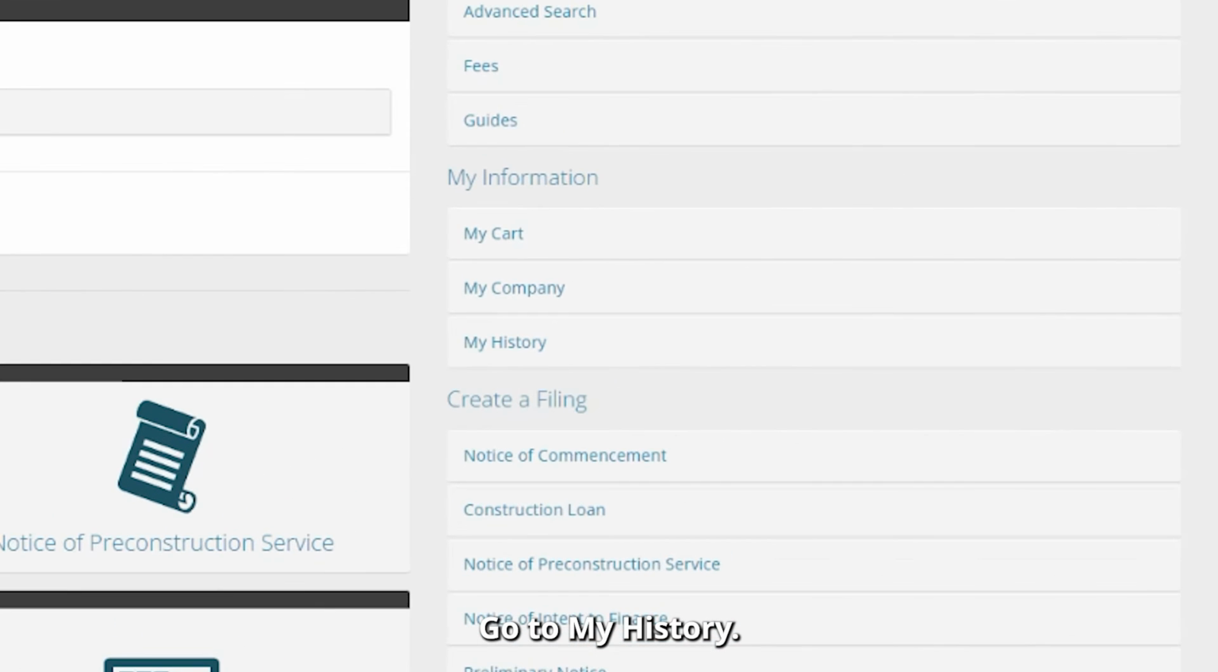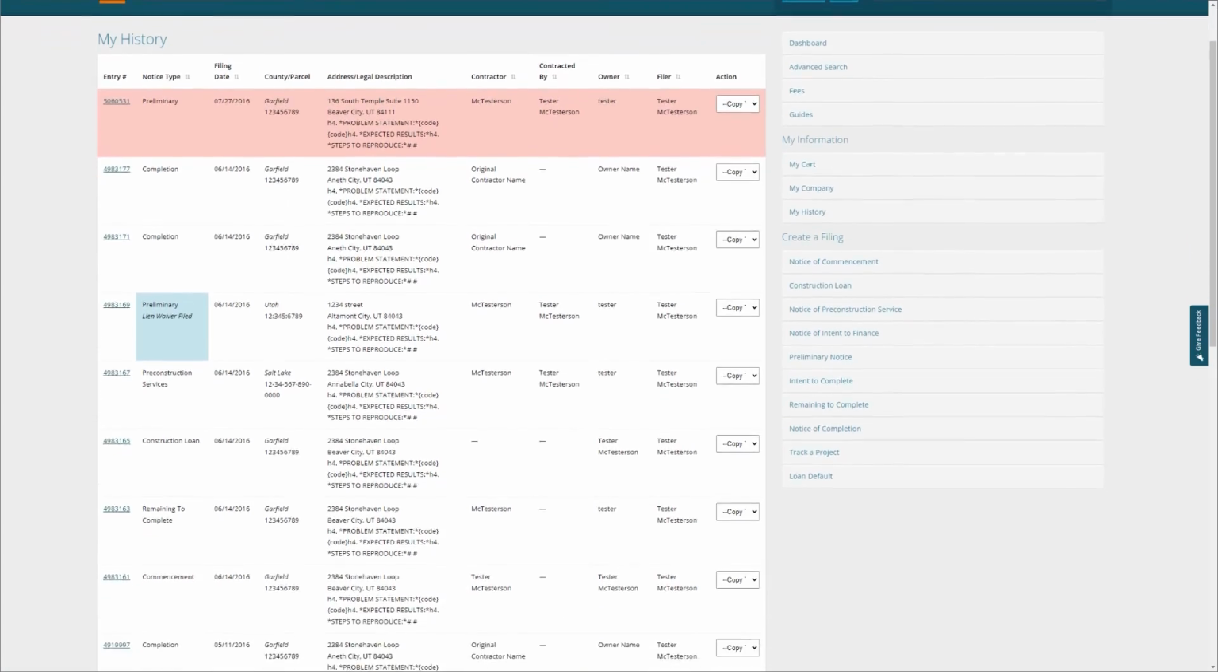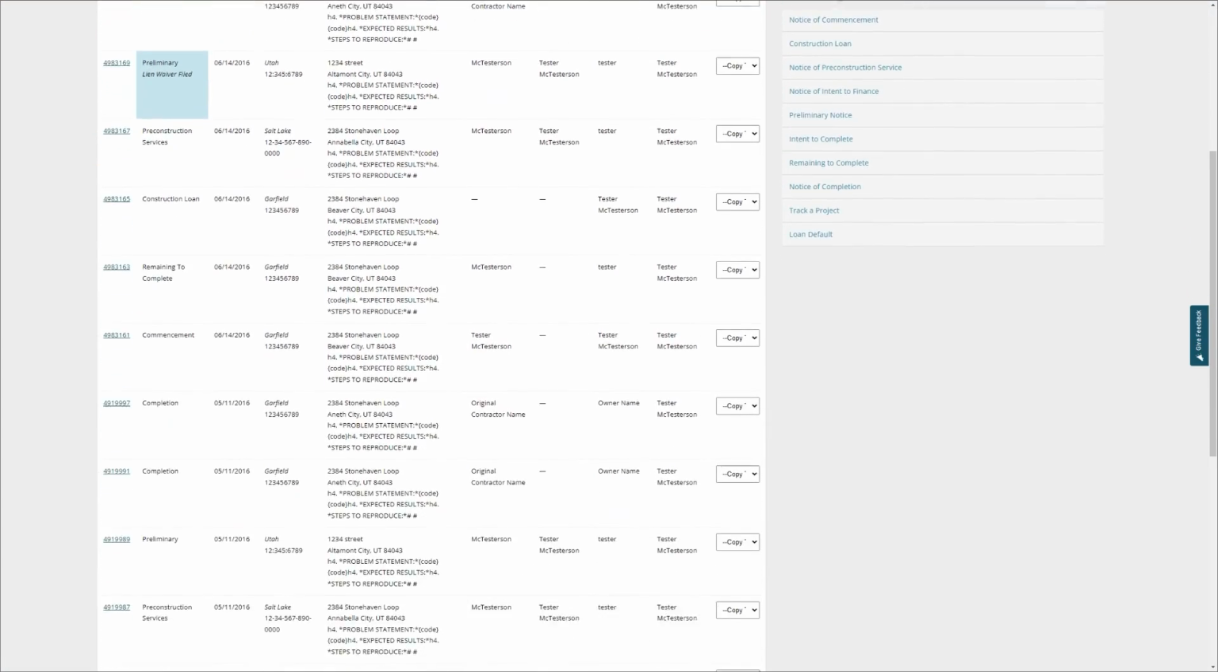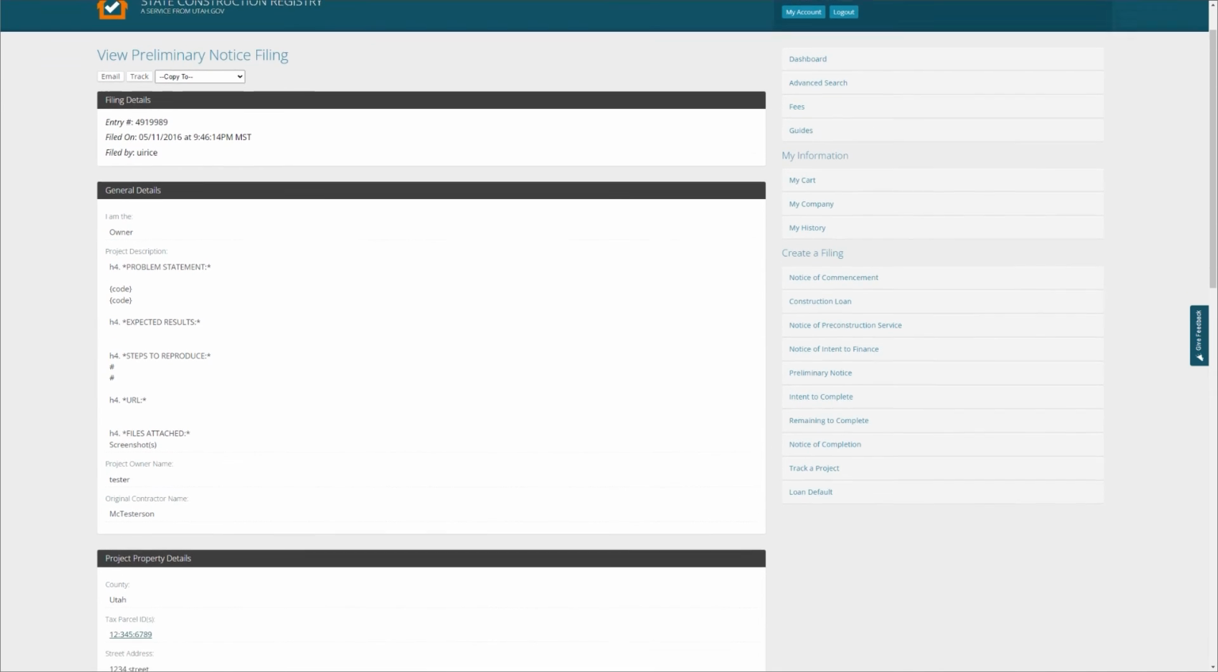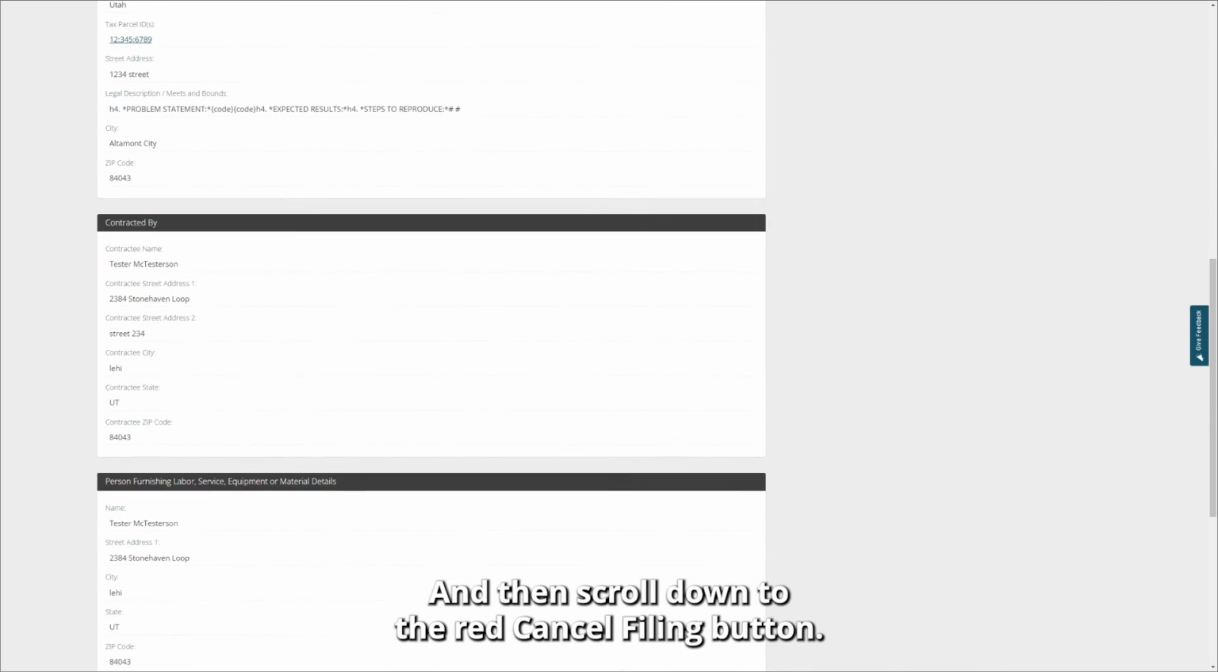Go to My History, find the filing in question, and then scroll down to the red Cancel Filing button.